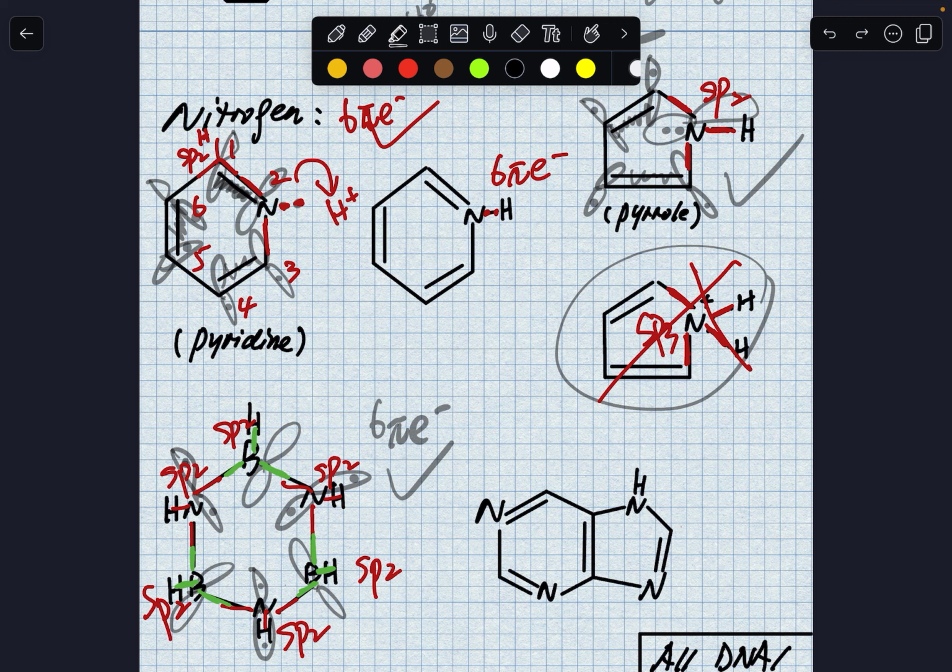3 are shared with 2 carbons and 1 hydrogen, and then the other 2 have to be in the p orbital, right? So really the easy way out: when you see a nitrogen that has a double bond, just put 1 electron in the p orbital. When you have a nitrogen that doesn't have a double bond, it's usually bonded to hydrogen, then just put 2 electrons in the p orbital, right? So once you summarize that, you can do this really easily, okay?